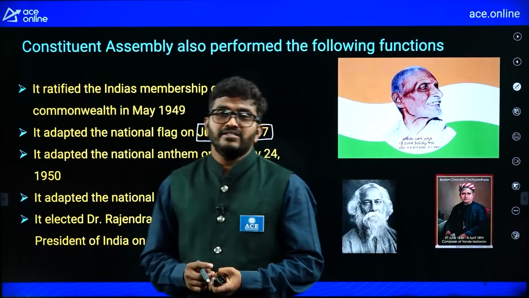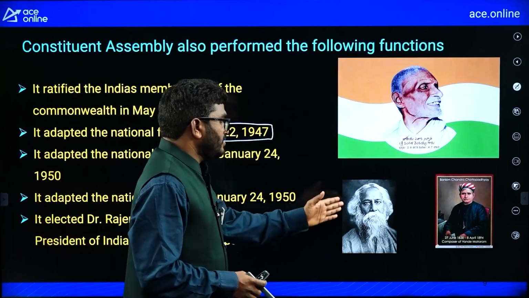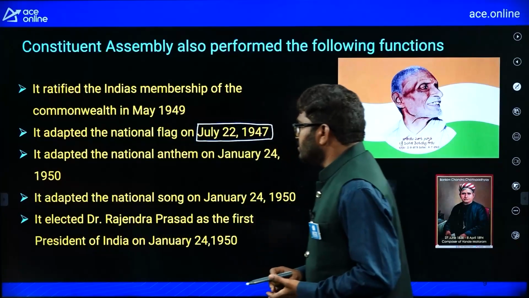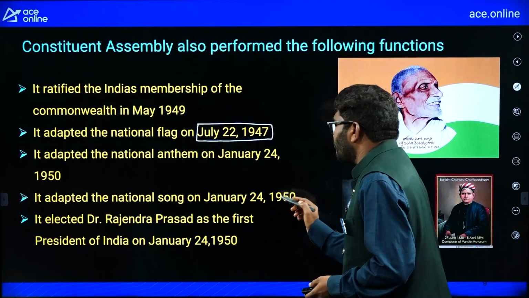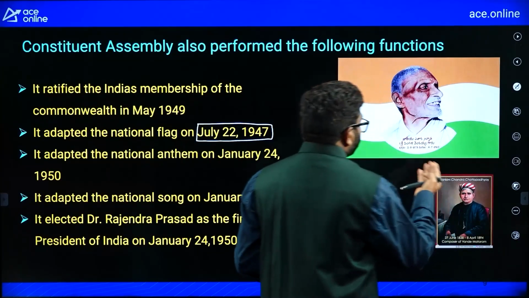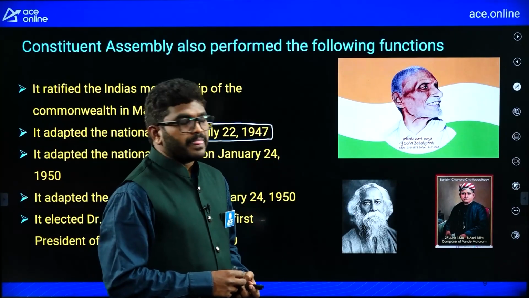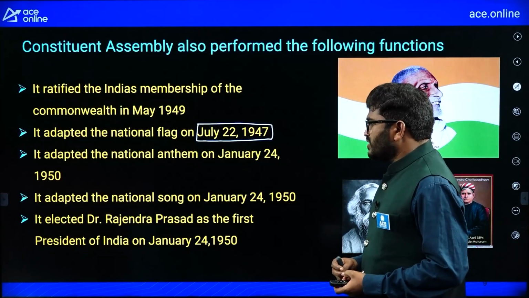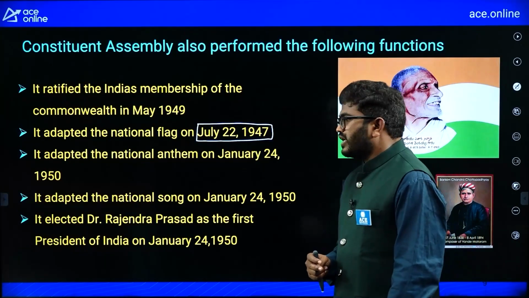So, after independence, we adopted the national anthem. This was written by Rabindranath Tagore. And the national song was adopted on January 24, 1950. The national song was written by Bankim Chandra Chatterjee. Right? So, it elected Dr. Rajendra Prasad as the first president of India on January 24, 1950.